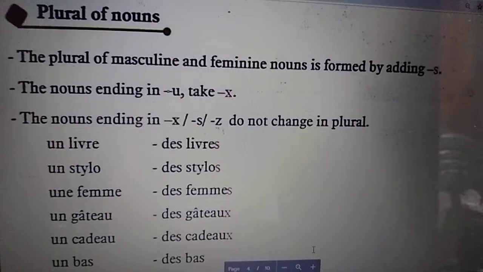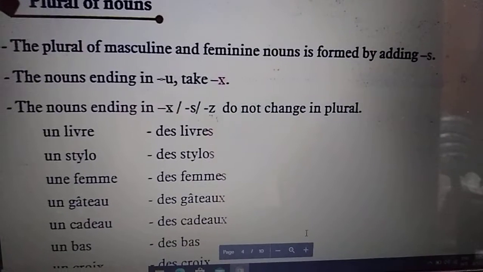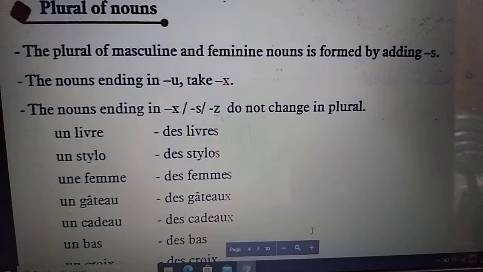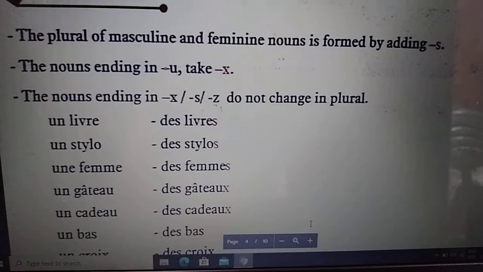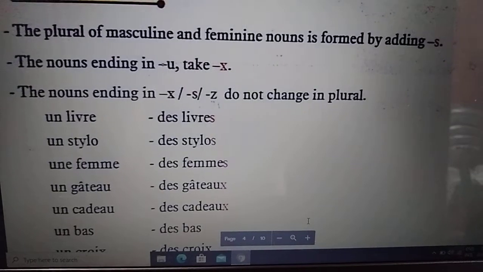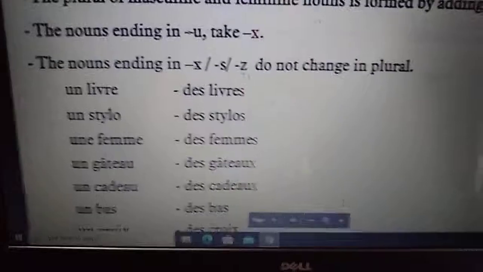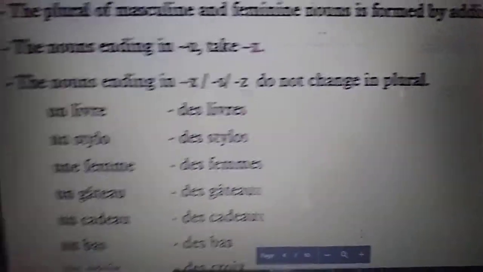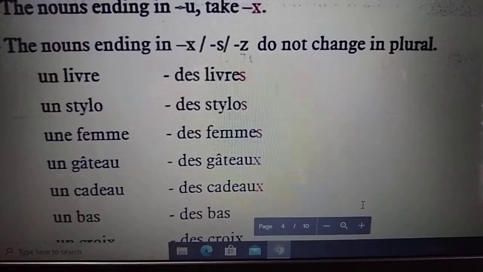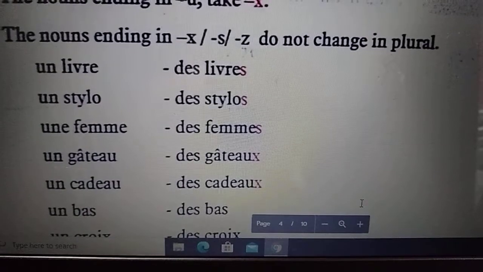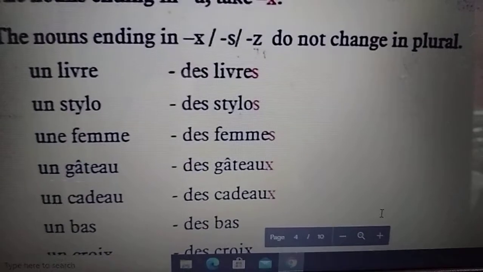Now let's discuss how to change the noun to plural in French. The plural of masculine and feminine nouns is formed by adding S. Second point, the nouns ending in U take X, and the nouns ending in X, S, Z don't change in plural. For example, un livre, so it is des livres. DES, you know, is the indefinite article, the plural form, and you are adding S at the end. Un stylo, des stylos. Une femme, des femmes.